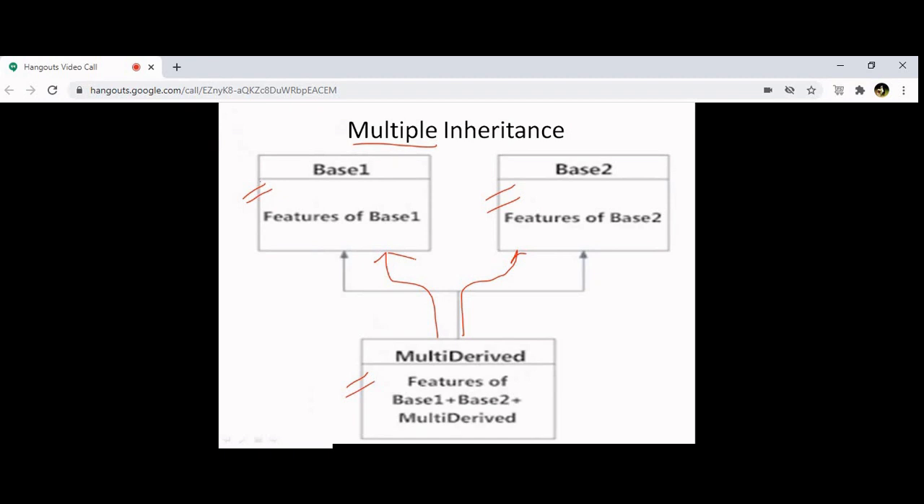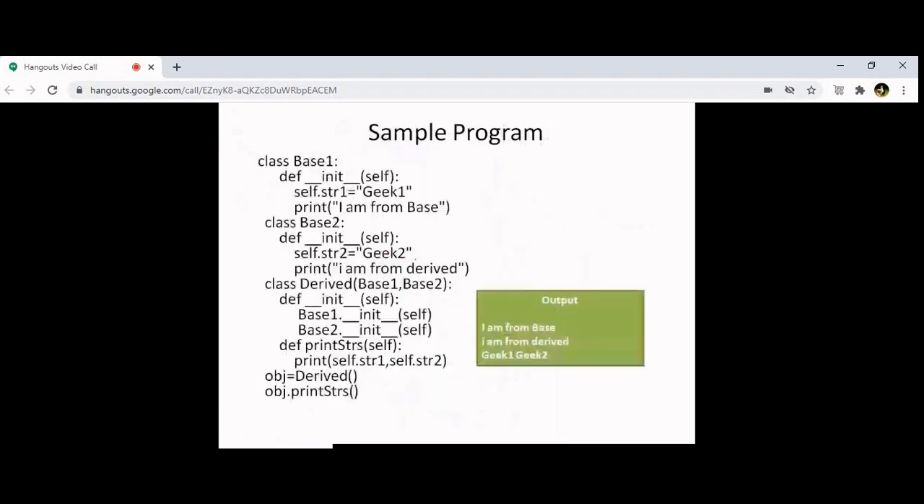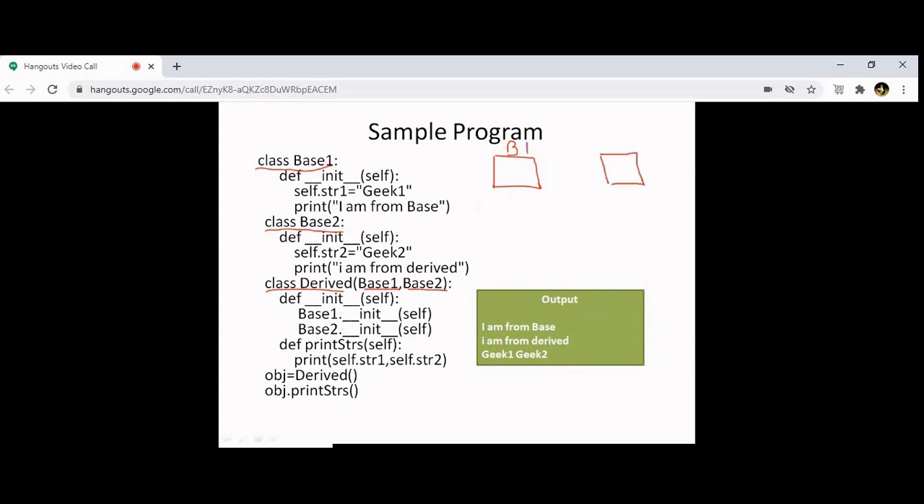Okay. We will take one example and see now. You will understand. See, you have a class called base 1. You have a class called base 2. Then you have a class called derived, which is derived from base 1 and base 2. So putting two classes here. Okay. So now this is your base 1 class. I'll call it base 1. This is base 1 class. This is your base 2 class. So this and this is complete.